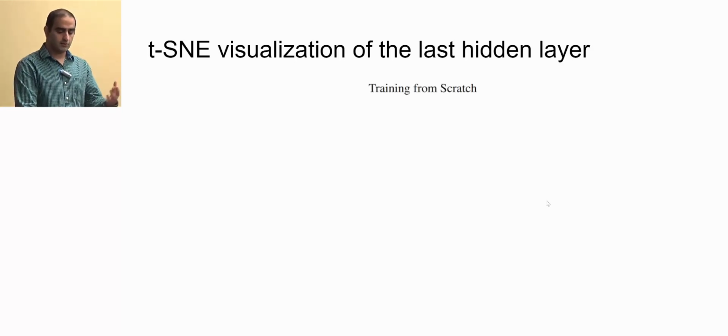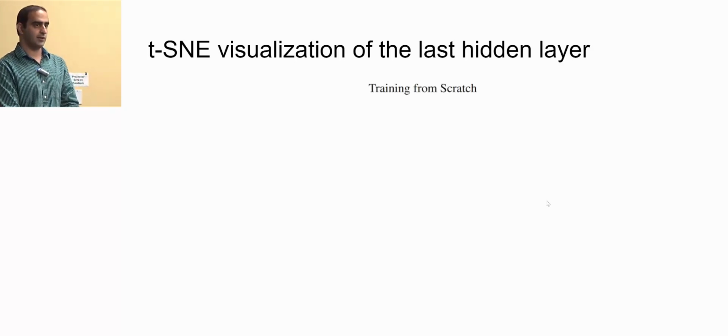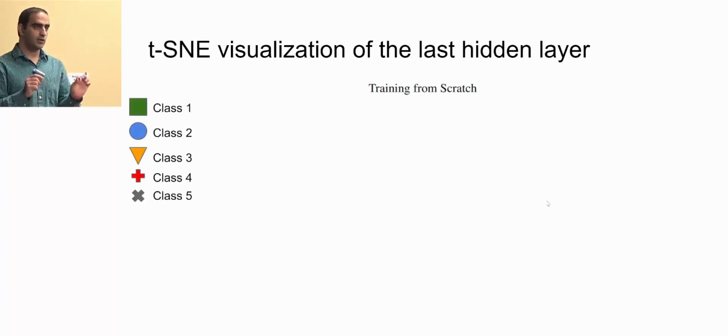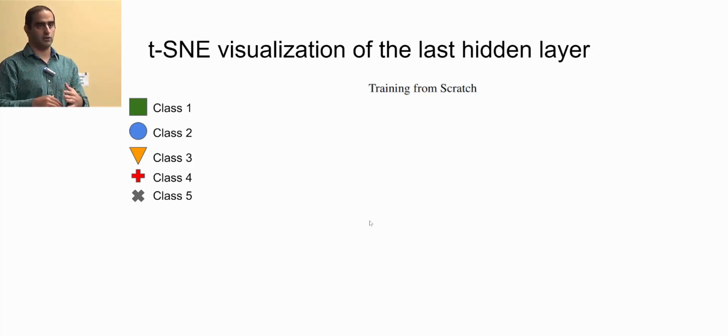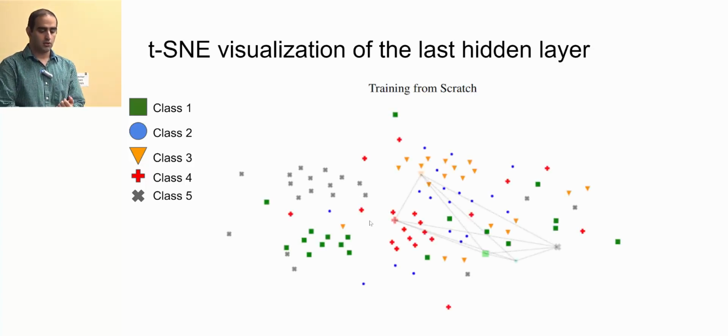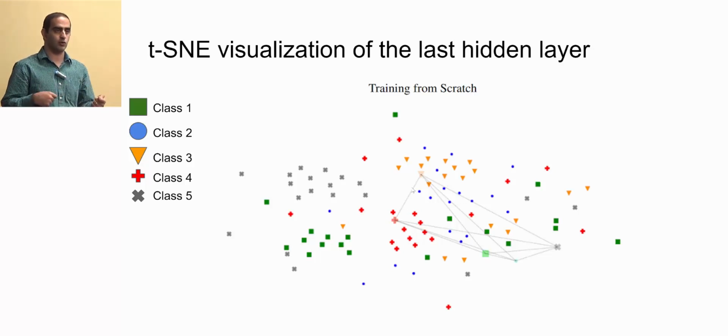So this is when we just do training from scratch, so no meta-learning. This is one task of Omniglot. We have 5 different characters, each character has 20 different samples, and we have 5 different classes. We just use one example for each class to train our network. And then we apply t-SNE on the feature visualization for all of the samples of that class. So this is what we get. The ones connected to each other with dotted lines are just the ones which we used for training.